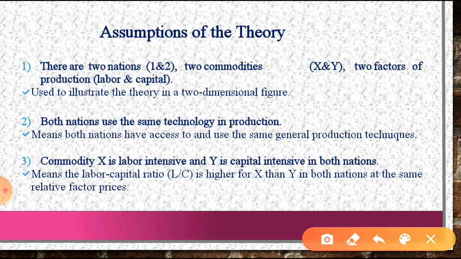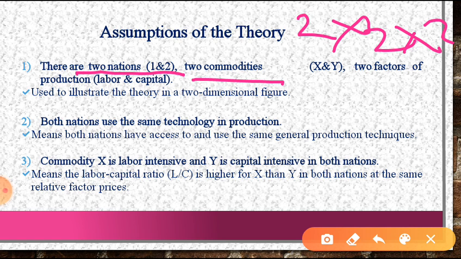This theory has some assumptions. The first assumption is two nations, as we discussed, the 2 by 2 by 2 model. There are two nations, two commodities and two factors of production, labor and capital. Both nations use the same technology in production. Another assumption is that the technology of manufacturing is the same. Then another assumption is that commodity X is labor intensive and Y is capital intensive in both nations.